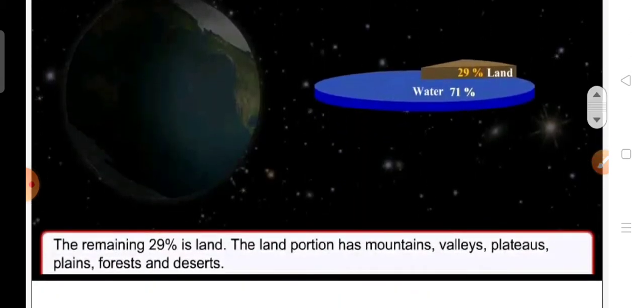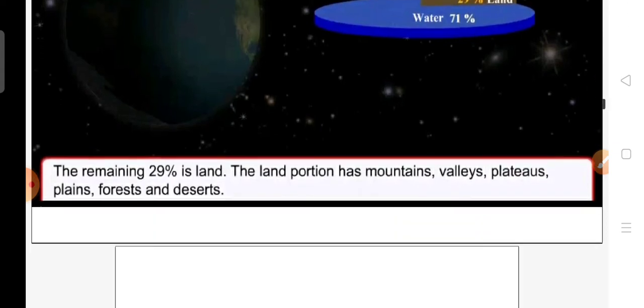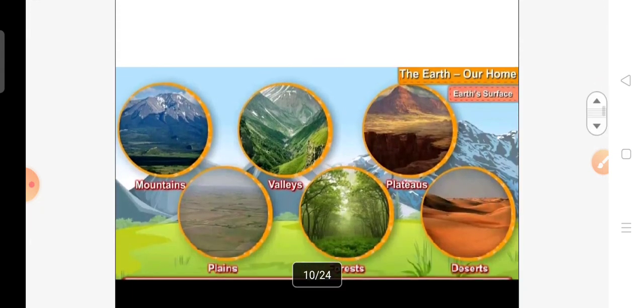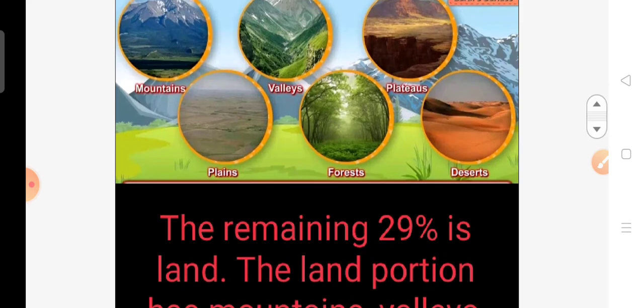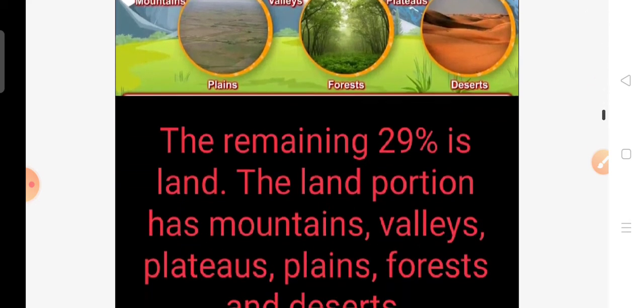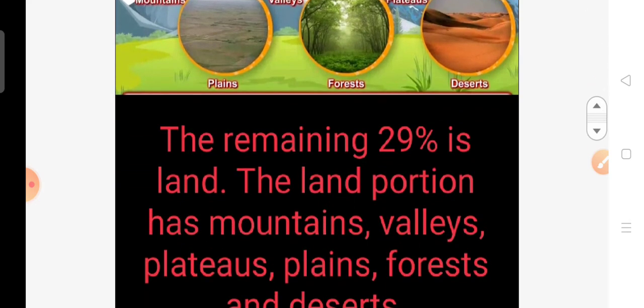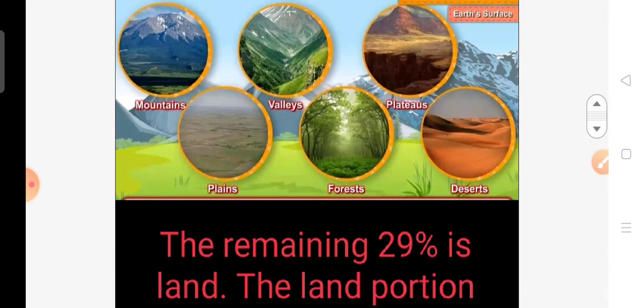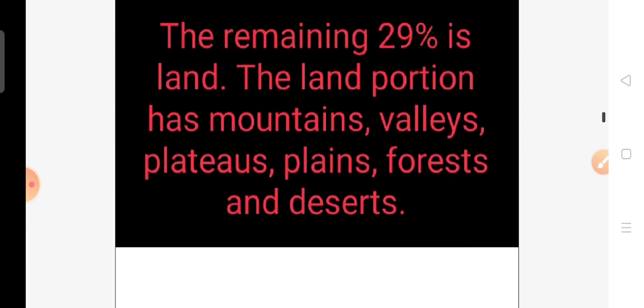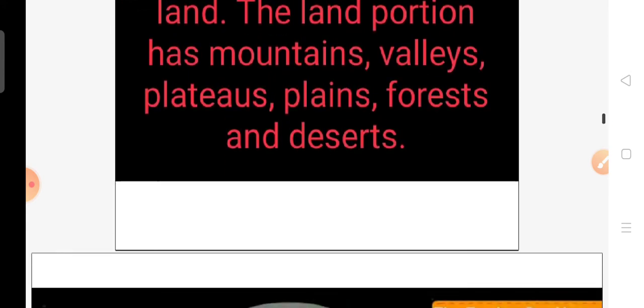The remaining 29% of the earth's surface is land. The land portion has mountains, valleys, plateaus, plains, forests and deserts, as you can see in the picture.